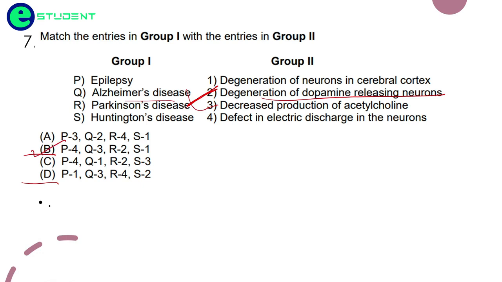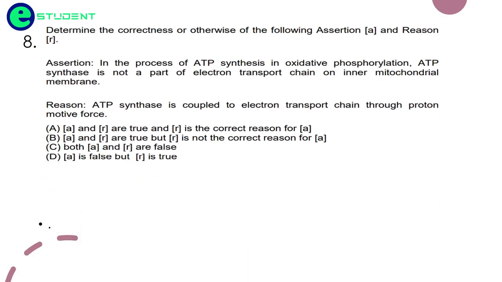And epilepsy is involved with the defect in electric discharge in the neurons. R is 2. Alzheimer's disease is decreased production of acetylcholine, and Huntington's disease is involved with the degradation of neurons in the cerebral cortex. So B is the correct option here. Coming to the next question.